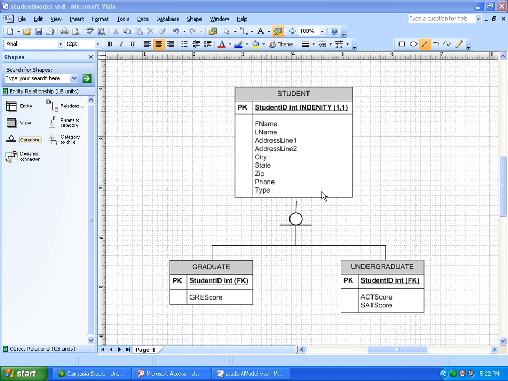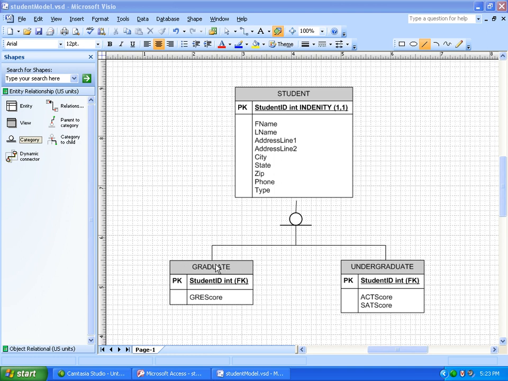So anyway, we have the student entity, and every student at the university is going to have a student record. And then, of course, we have a student ID, which is a surrogate key in this case, and that is the primary key of the student table. And then other student information: first name, last name, and so on. And the type we can think of as a discriminator field or discriminator column, and the type would be either a graduate or undergraduate student, which leads us to our subtypes. So this is like the main type or the supertype, and then these are the subtypes.